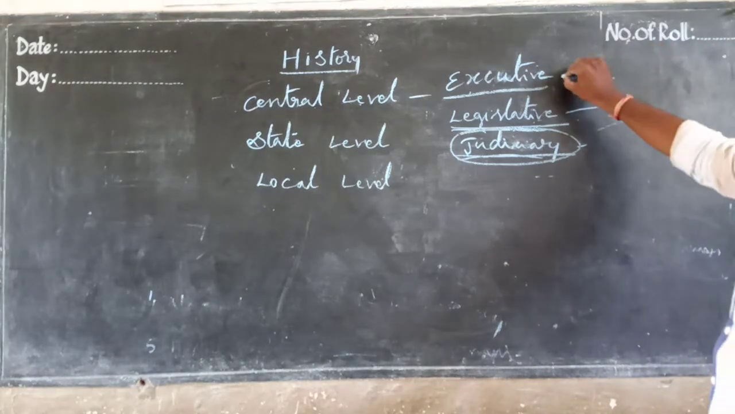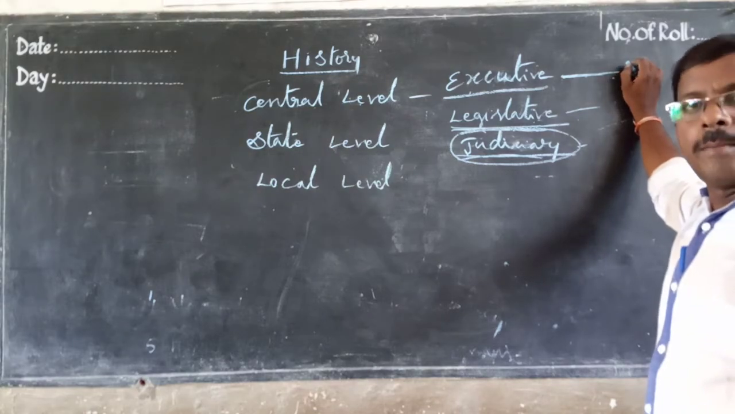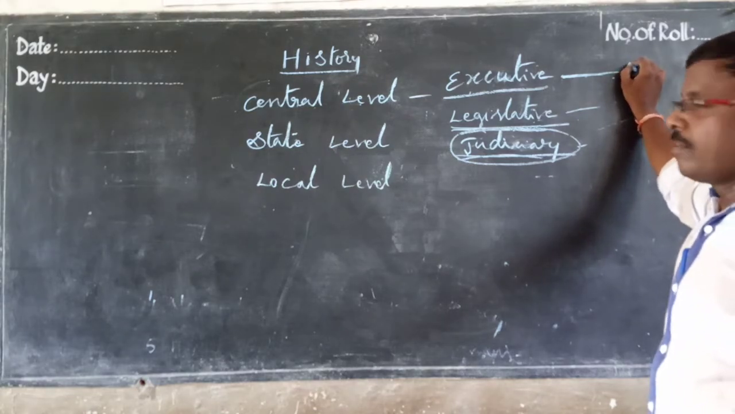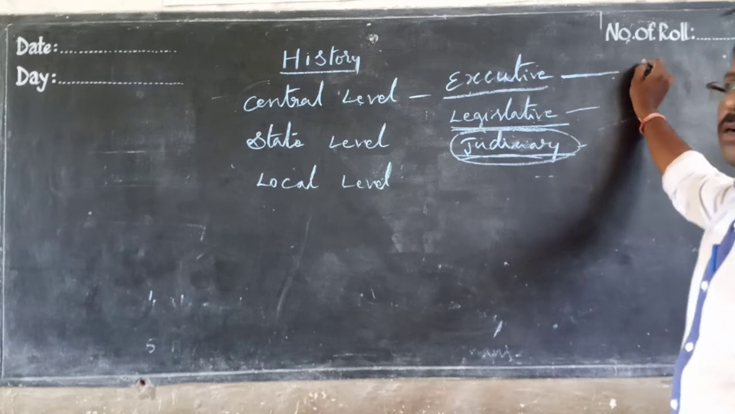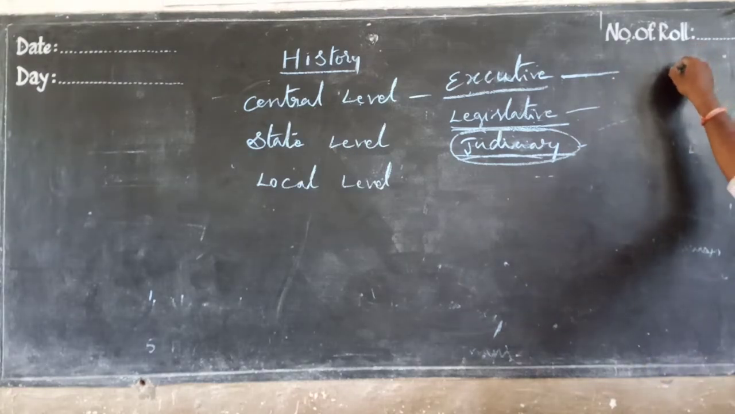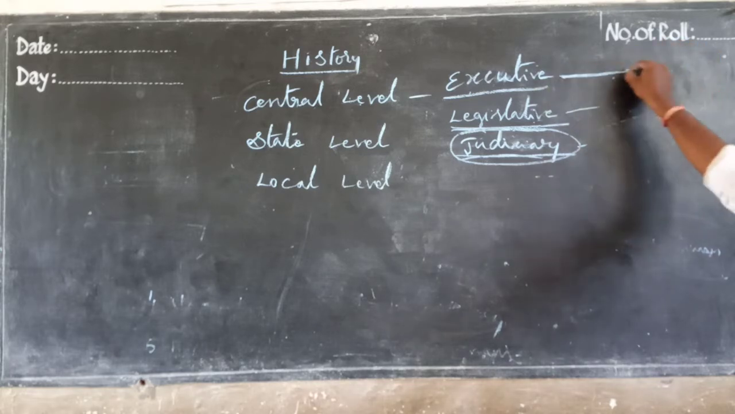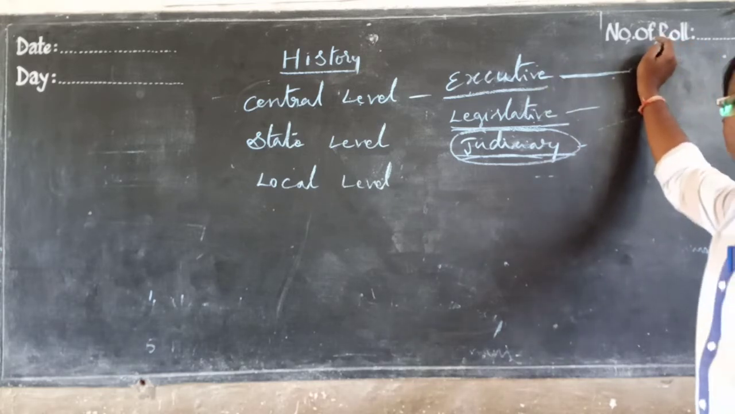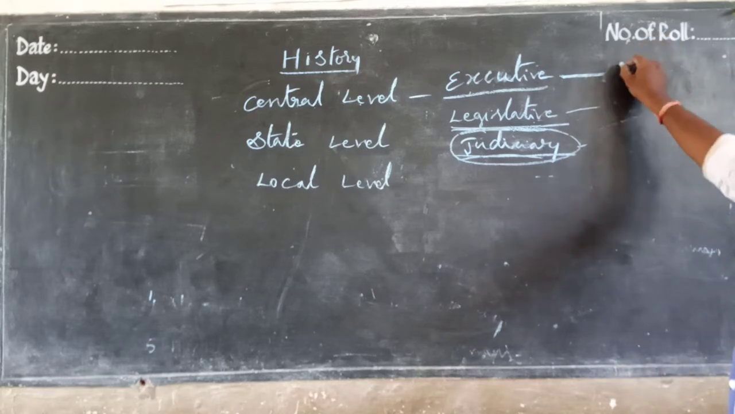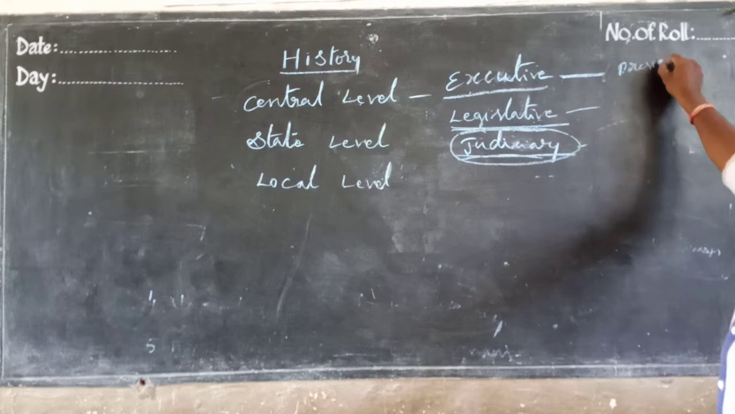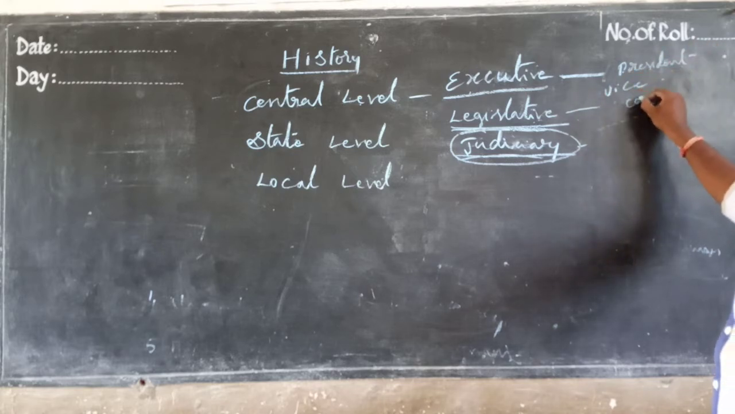So here in the executive, who will be there? At the central level, the president, vice president, and cabinet ministers will be there. Those are all executive. The prime minister and the cabinet ministers will be there.